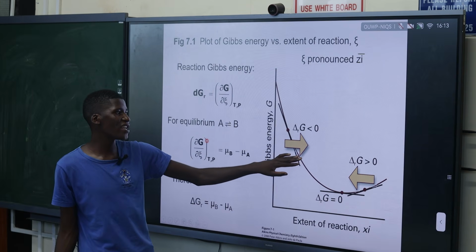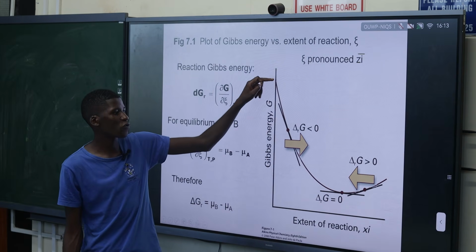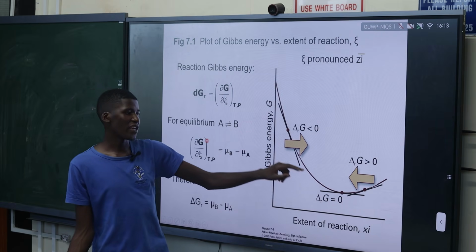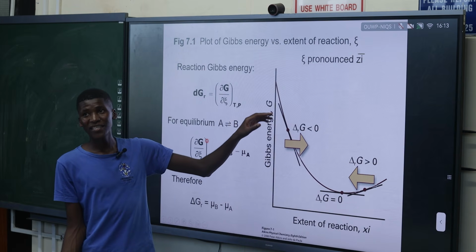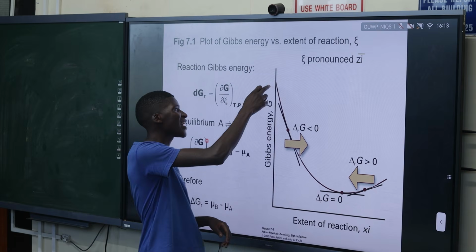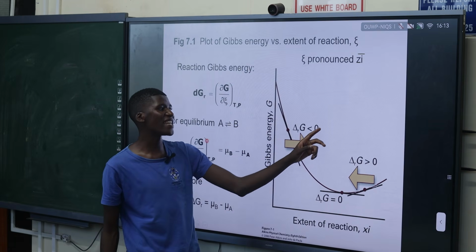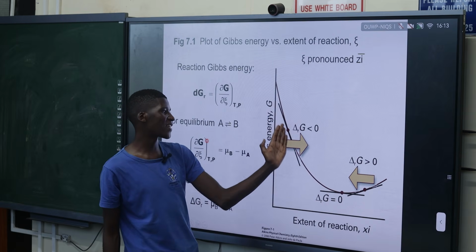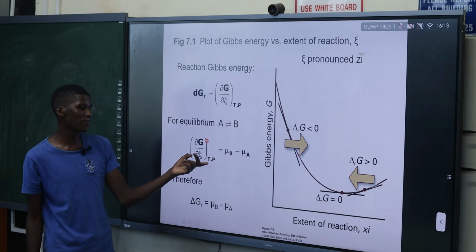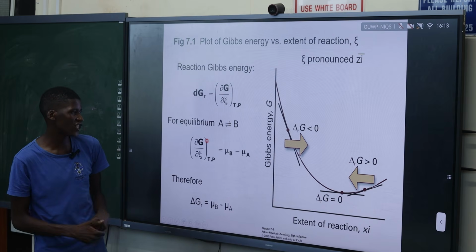So here at the beginning, your Gibbs energy is negative. From here to here on the graph, what's happening in the reaction? From here to here, the reaction is what? It is spontaneous. So this is a spontaneous reaction that is happening at a faster rate now. Because here we're having a negative gradient. That negative gradient is basically our change in the Gibbs energy with respect to what? To the time taken by a reaction, or the extent of the reaction.